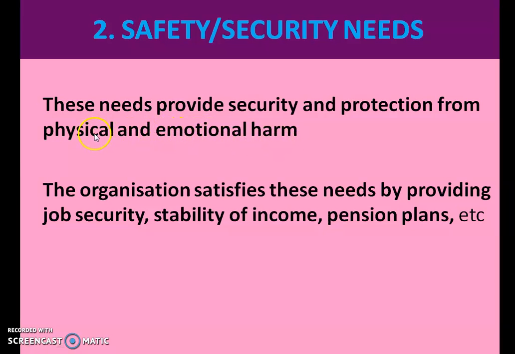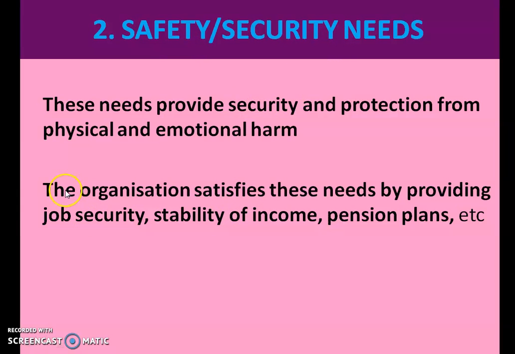To protect themselves from physical harm, they live in a house, so that they get protection from climate changes and from animals and all that. So for protecting themselves from physical harm, they are making themselves secure. That is the satisfaction of their needs.